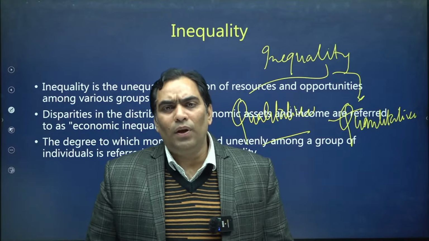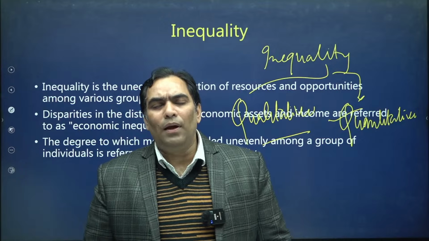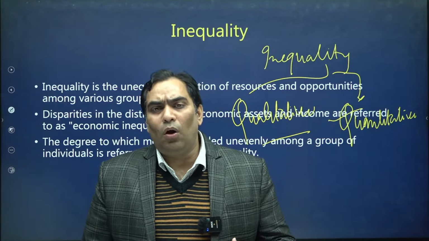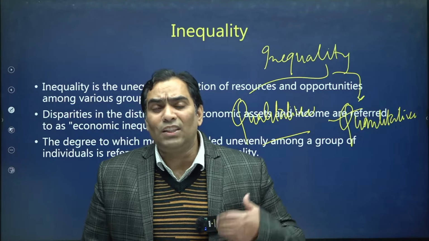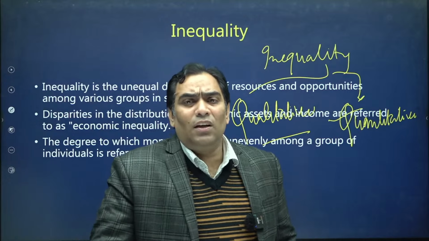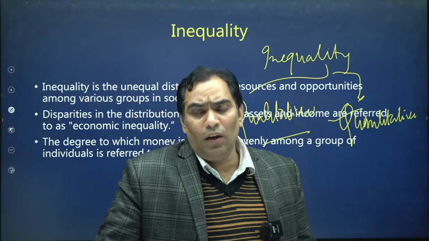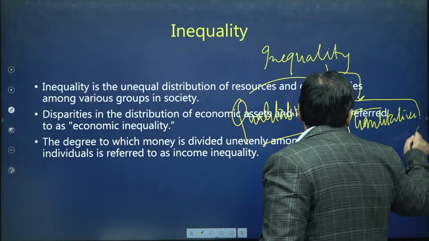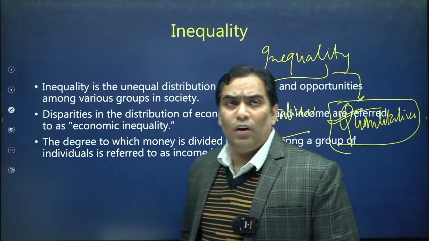Uneven distribution of, or lack of access to, resources is nothing but economic inequality, the quantitative aspect of inequality.